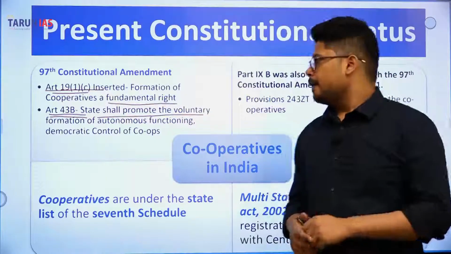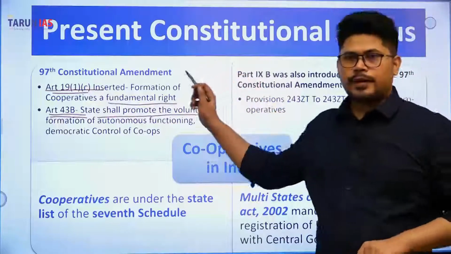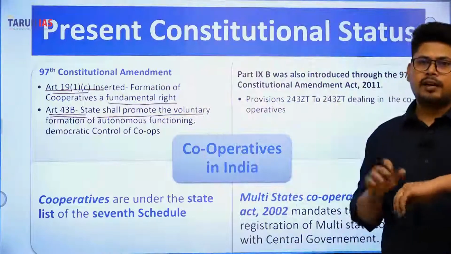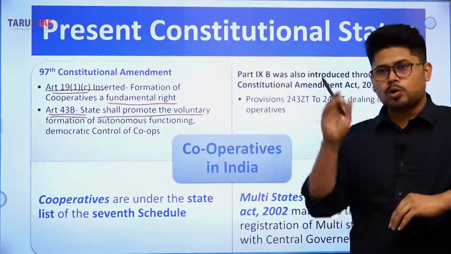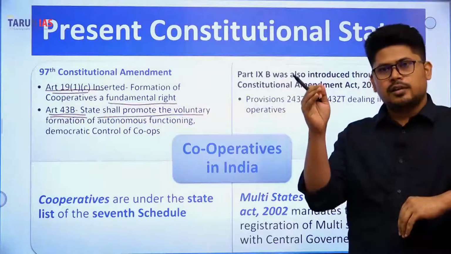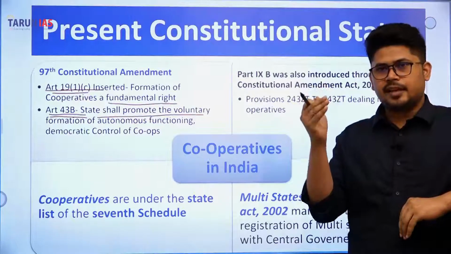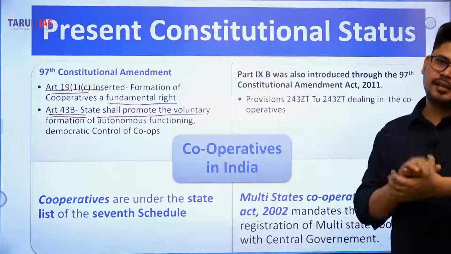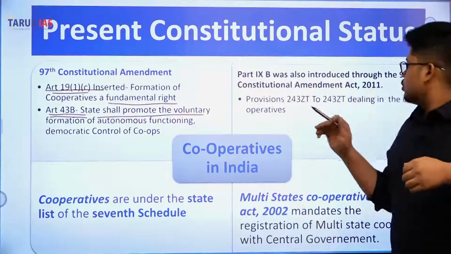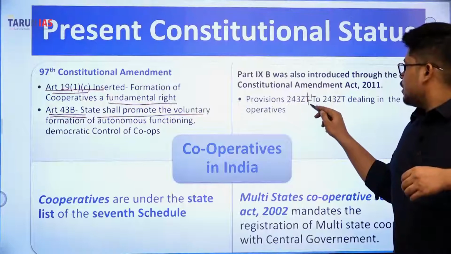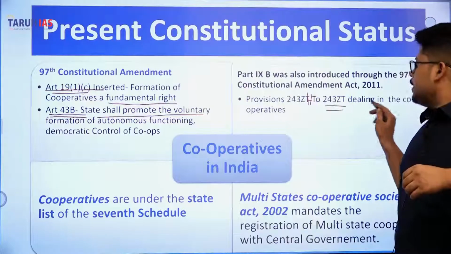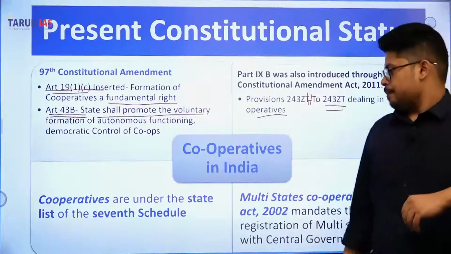Understood? Now the 97th Constitutional Amendment Act also added Part 9B. Part 9B contains all those articles, Article 243ZH to Article 243ZT, dealing with the cooperatives.